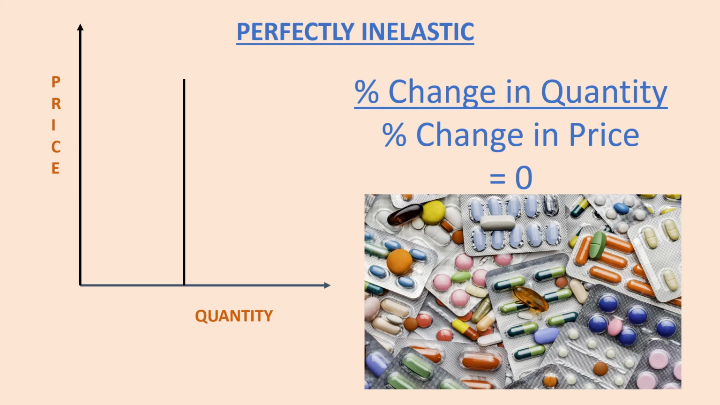If the demand curve is a vertically straight line, it is something called perfectly inelastic demand. Increase in price has no effect on the quantity. The quantity does not change, so the percentage change in quantity is 0 whenever there is a change in price. So the elasticity of demand coefficient is 0. This is the idea of perfectly inelastic demand.